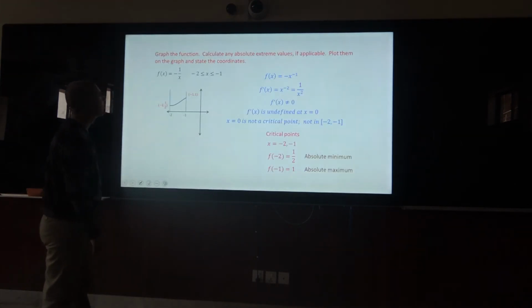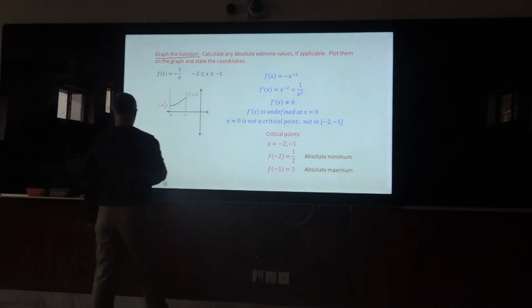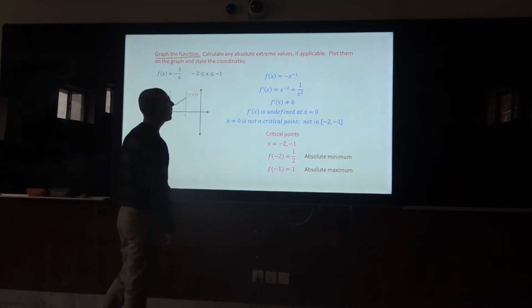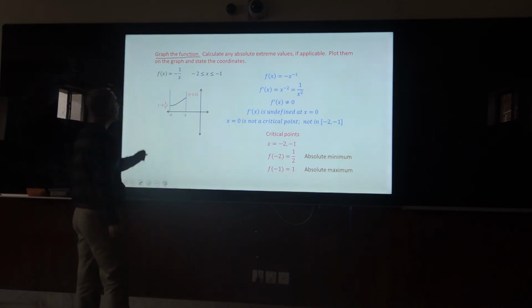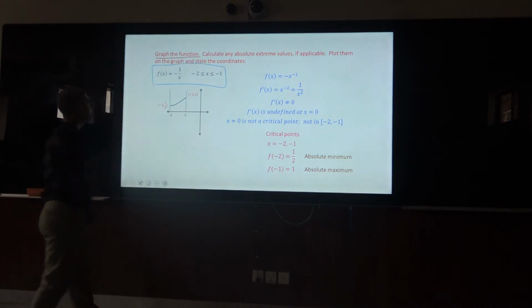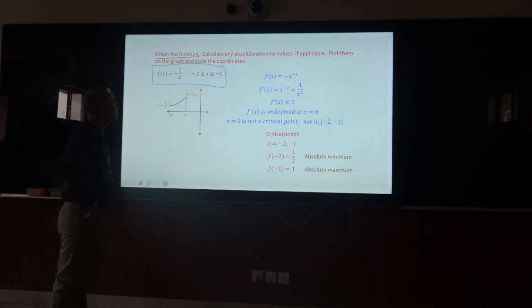So let's see another situation. Graph the function and calculate any absolute extreme values. If applicable, plot them on the graph and state the coordinates. See, this one is the statement of a function, -1 over x.